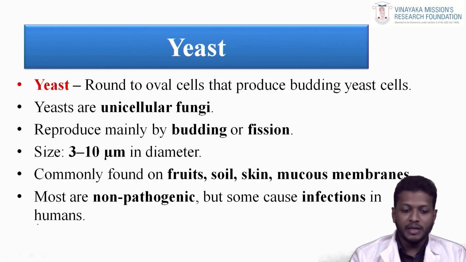Yeast reproduces mainly by budding or fission. Size is 3 to 10 micrometers in diameter. Yeasts are commonly found in fruits, soil, skin, and mucosal membranes. Most are non-pathogenic and not harmful to humans, but some cause infection in humans. Immunocompromised patients are easily affected by fungi like yeast.